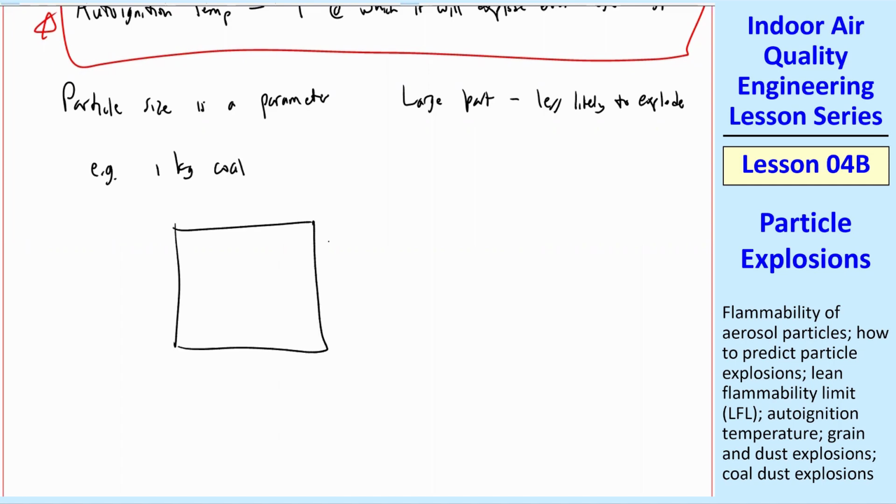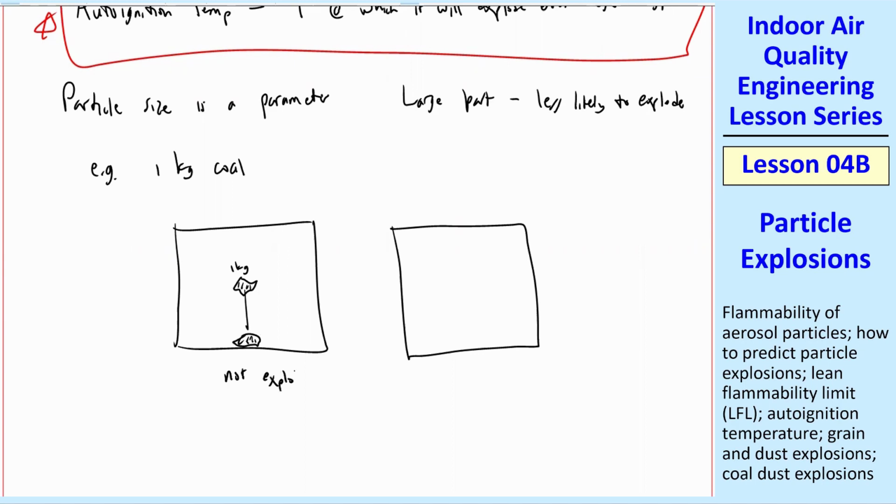Here's two identical containers with air and coal. In the first case, we take a chunk of coal that's 1 kilogram, one particle, and you try to suspend it in air. Well, obviously it's going to fall to the floor and this will not explode. There's no way this can explode. I don't care how many sparks you have. In fact, it'd be hard to even light it. You'd have to put a flame close to it for a long time to even get that to light.